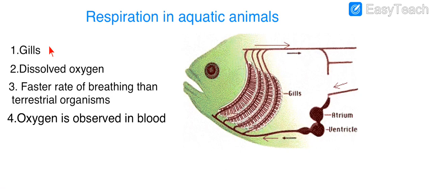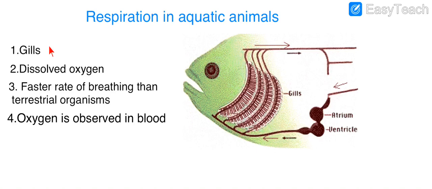Hello everybody. Welcome to the chapter Respiration in Animals. The lesson is taken from the chapter Life Process, and in that we are going to discuss respiration in animals. This is the continuation of the lesson. That is, we have talked about different types of respiration: aerobic, anaerobic in muscle cells.